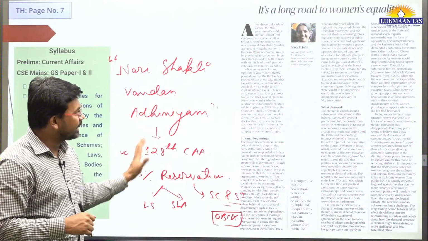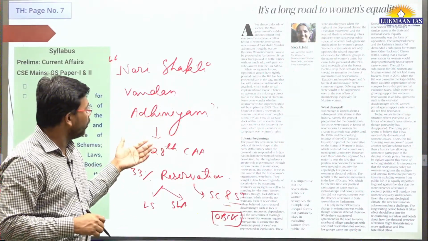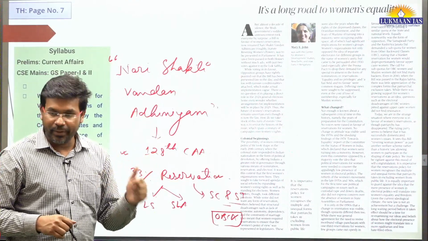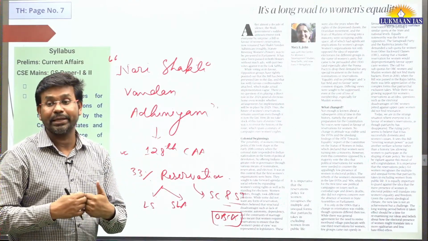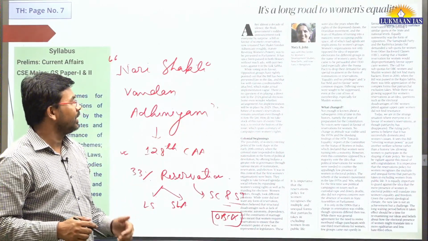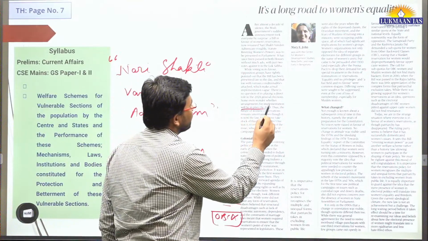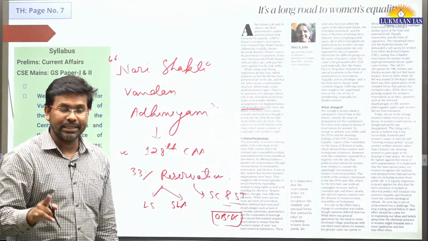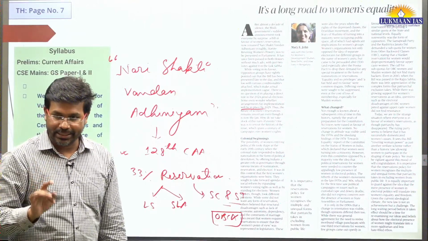In this article they say that even if the president signs this bill, the women are not going to get the benefit of it immediately. They have said its implementation may be by 2029, because in 2026 there will be a delimitation exercise.